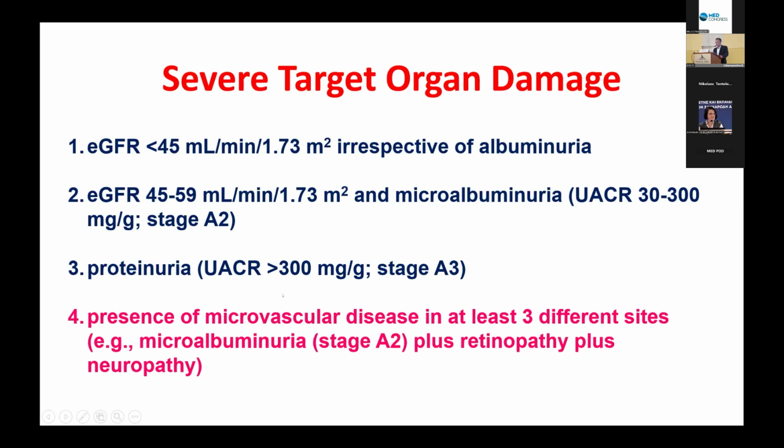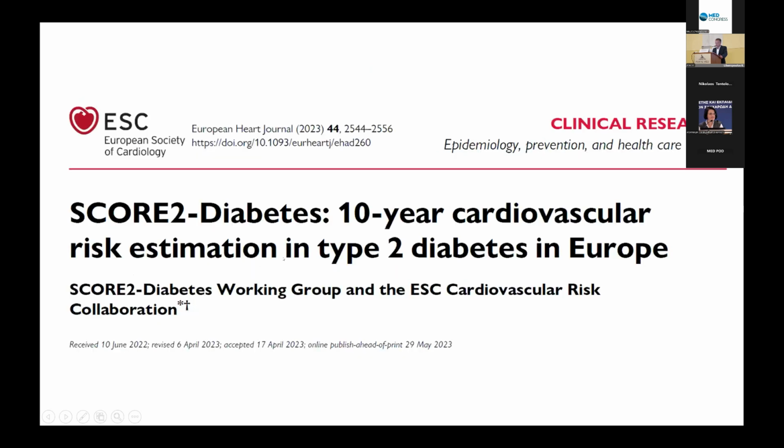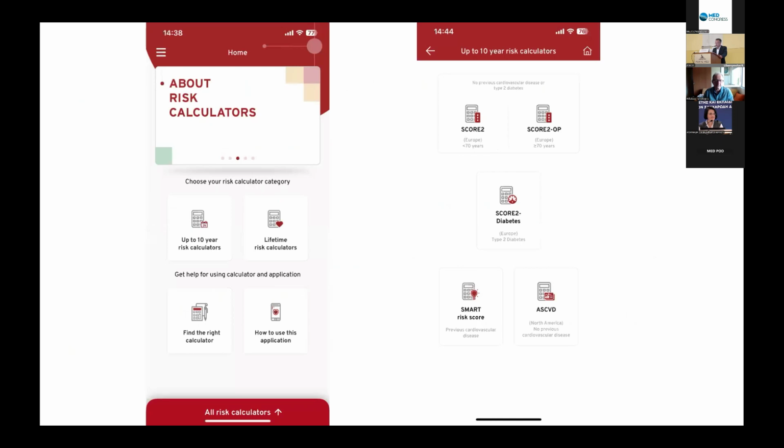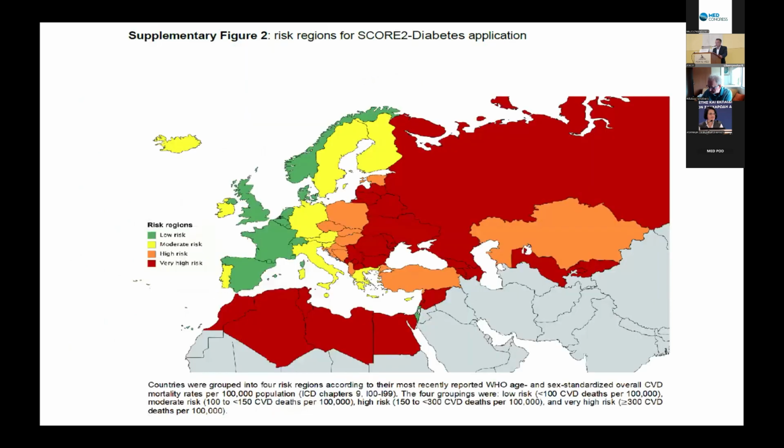So in the presence of any one of these 4 situations, the patient has severe target organ damage and belongs to the very high risk category. In all other cases, we have to calculate, as we said, the SCORE2-Diabetes, and the SCORE2-Diabetes can be found in the application provided by the European Society of Cardiology. We go here to the up to 10-year risk calculators, and we find the SCORE2-Diabetes.